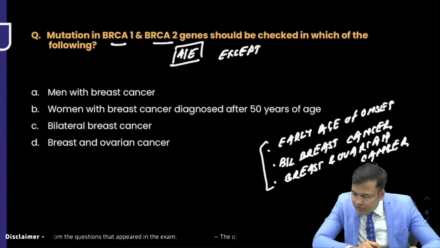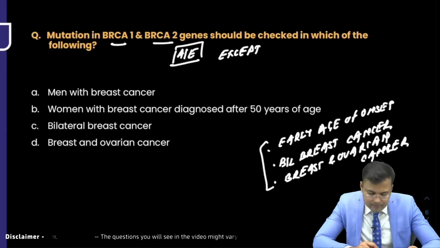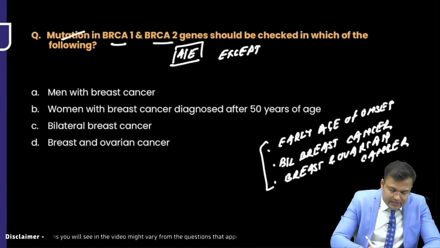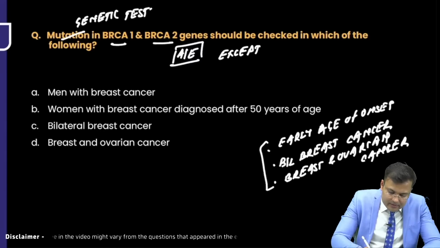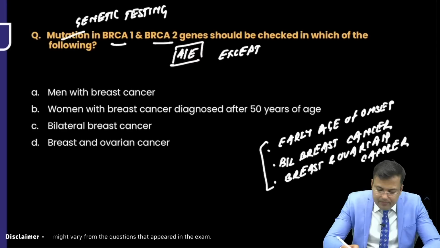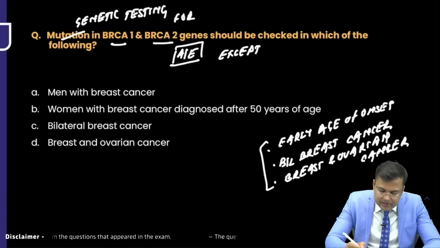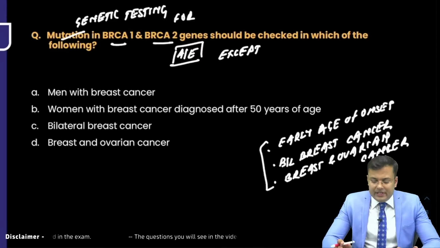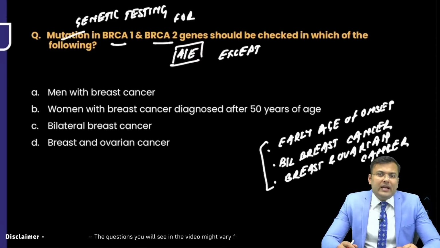Okay, Sriram wants to say that, sir, the question was like genetic testing done in all except. Okay, so genetic testing for BRCA1 and 2 genes should be done in all except. So see, there should be early age of onset.